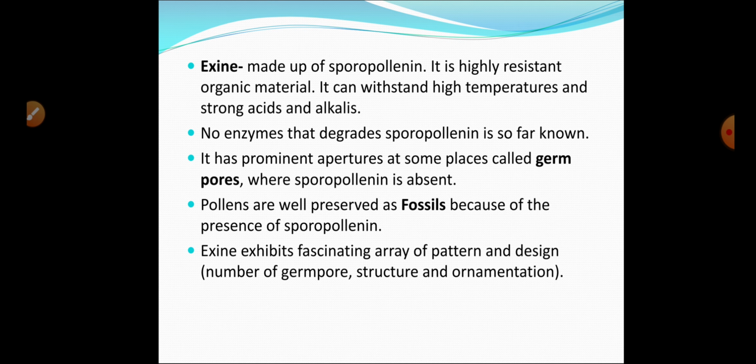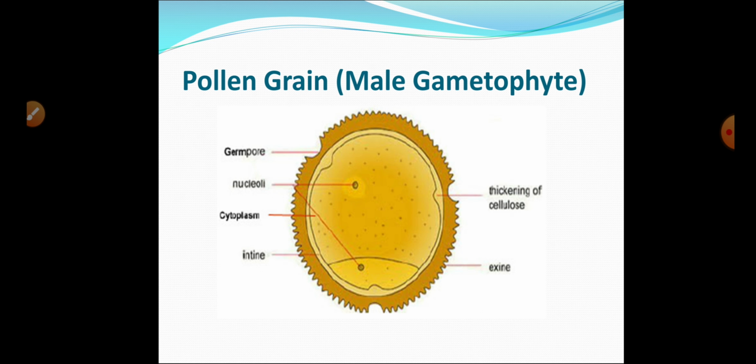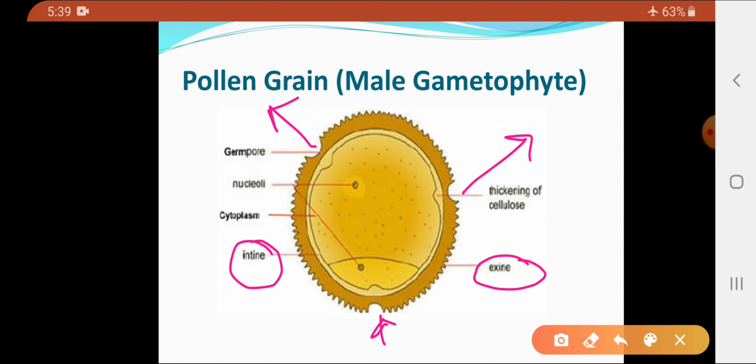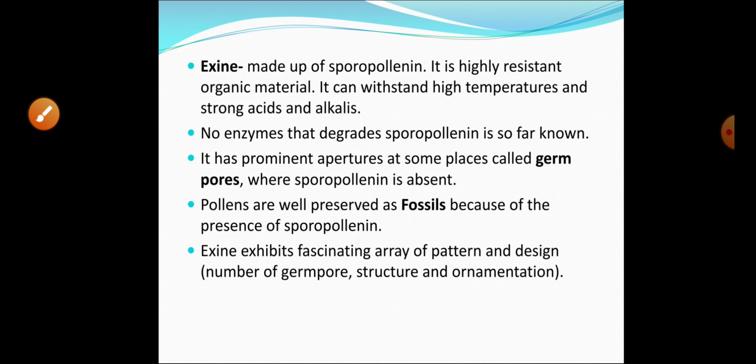The outer layer is called the exine and the inner layer of the pollen grain is called the intine. So you can see the diagram of the pollen grain. This is the outer layer, which is exine, made up of sporopollenin. Now you can see the design of the exine. It is different. Now here, these are the regions where there is no presence of sporopollenin. These regions are called what? They are called the germ pores. Now, inner to the exine is the layer of the intine, which is made up of cellulose and pectin. So that is regarding the structure of the pollen grain.